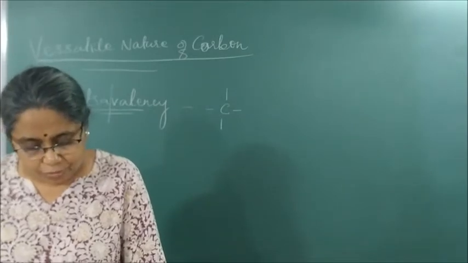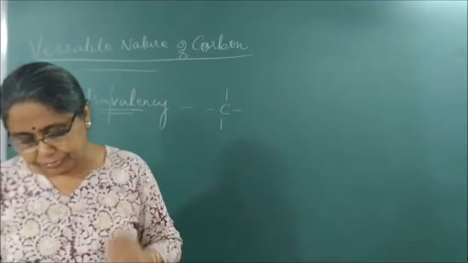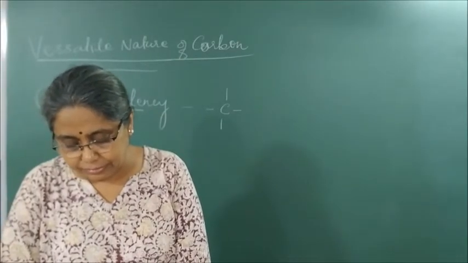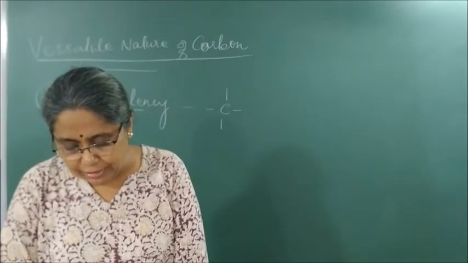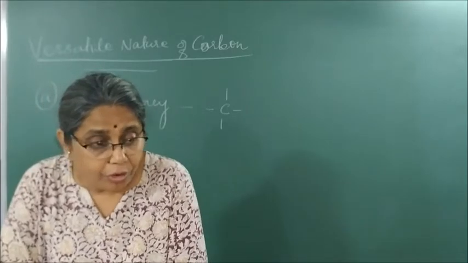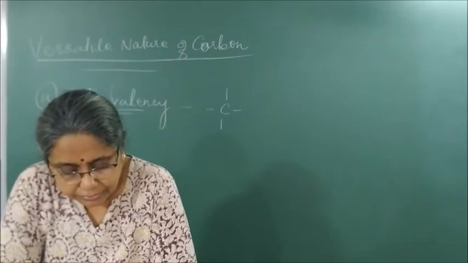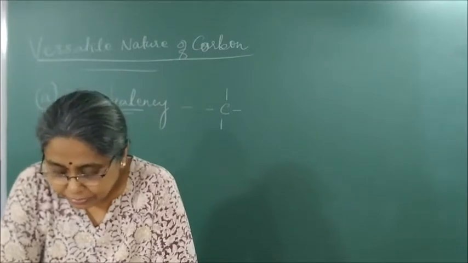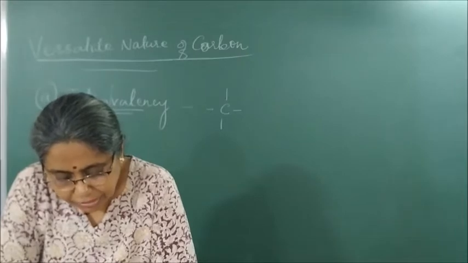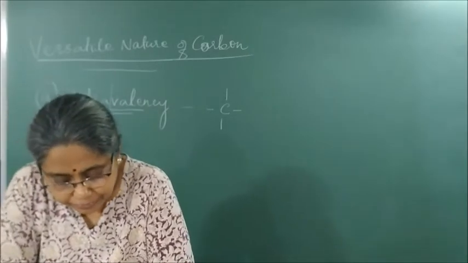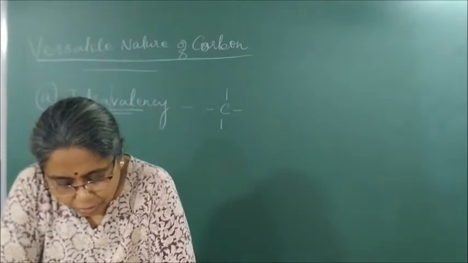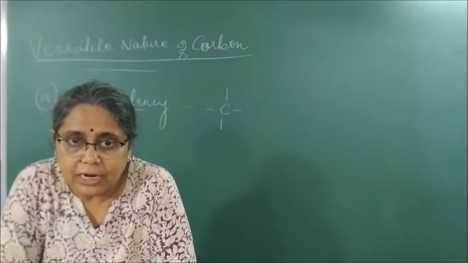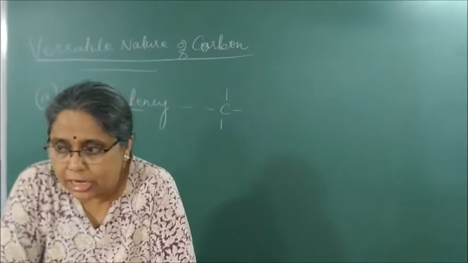Its valency is 4 and it is capable of bonding with 4 other atoms of carbon, or atoms of some other monovalent element, that is, an element with valency 1, like hydrogen, chlorine, bromine, iodine, etc.